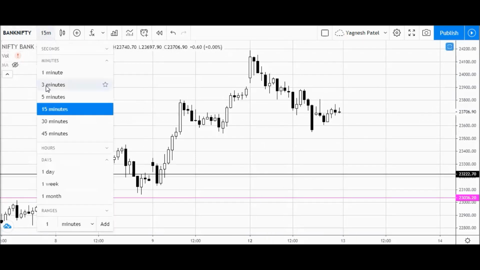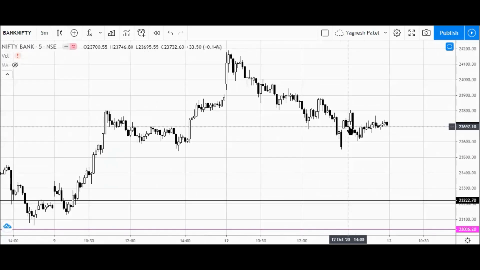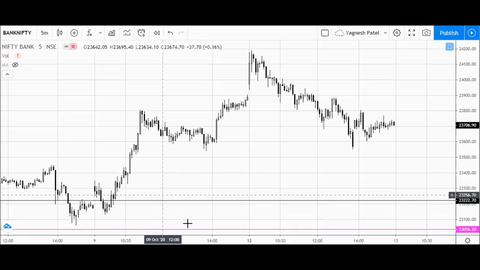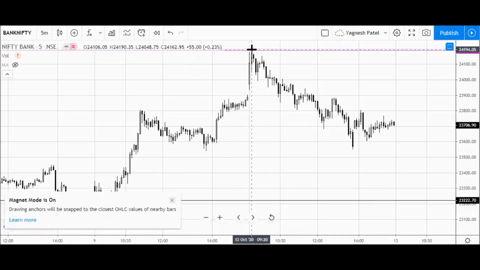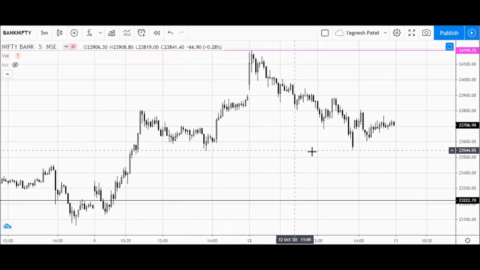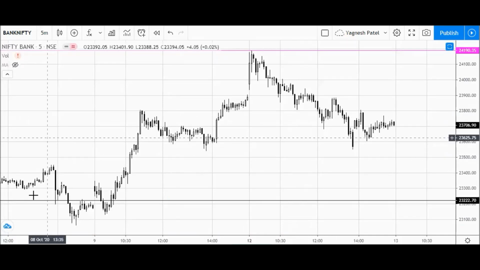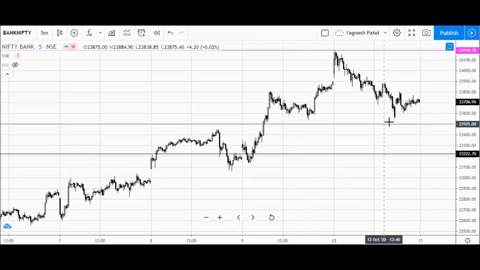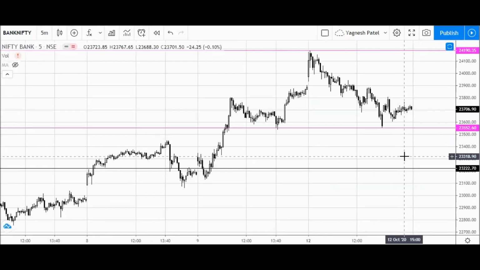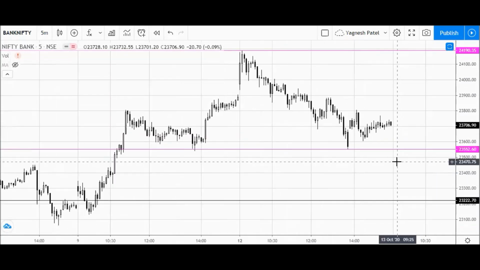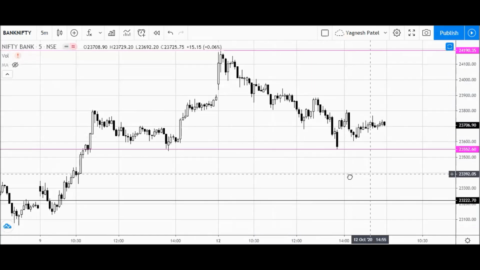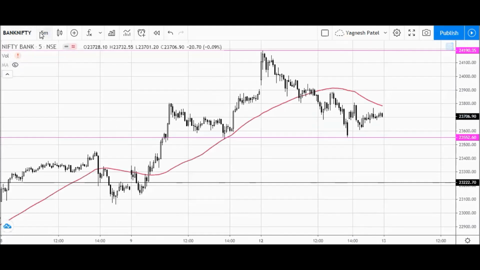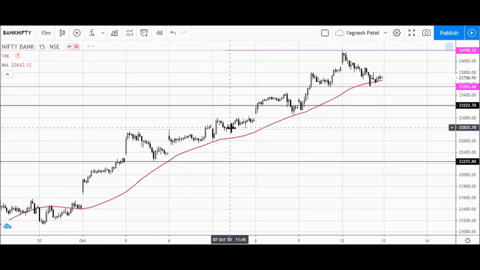Okay, so let's mark the levels for tomorrow's trading session, converting this chart to the smaller time frame like 5 minute, and let me mark the levels for the day's high and low. So 24,190 is the high of today's trading session, and let me mark the low, that is 23,552. Okay, so these are the high and low for tomorrow's trading session, and we can see if I plot this 55 days moving average on a 15-minute time frame.